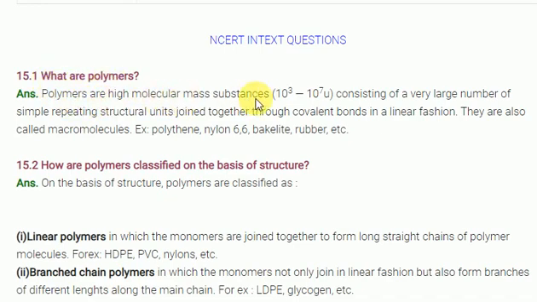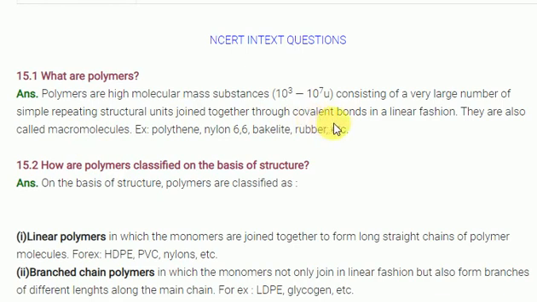Polymers are high molecular mass substances. Poly means many units. Many units are combined to form a large molecule, which is a polymer. Generally, it contains 10 to the power of 3 to 10 to the power of 7 units of mass, consisting of a large number of simple repeating structural units joined together through a covalent bond.